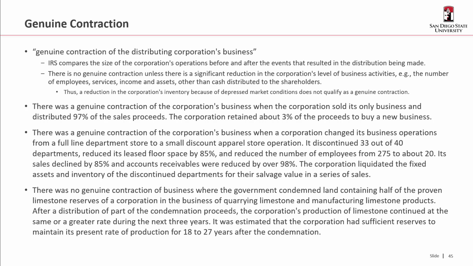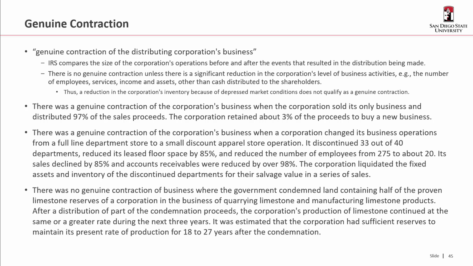So, for example, a reduction in the corporation's inventory because of depressed market conditions does not qualify as a genuine contraction. However, there was a genuine contraction of the corporation's business when it sold its only business and distributed 97% of the sales proceeds. The corporation retained about 3% to buy a new business.